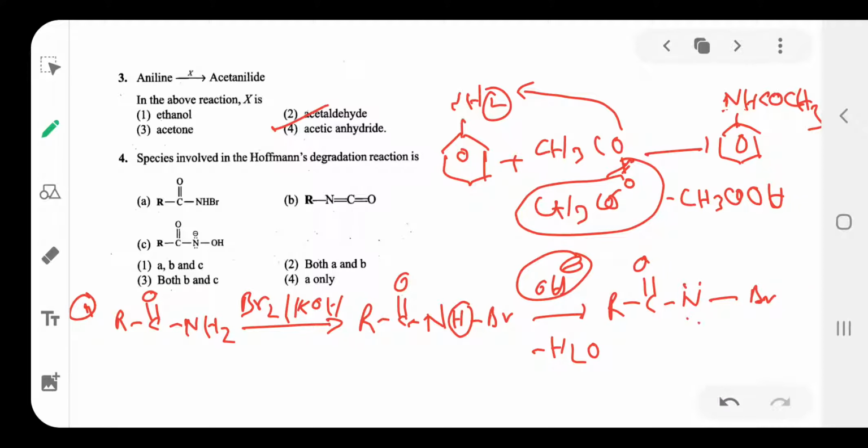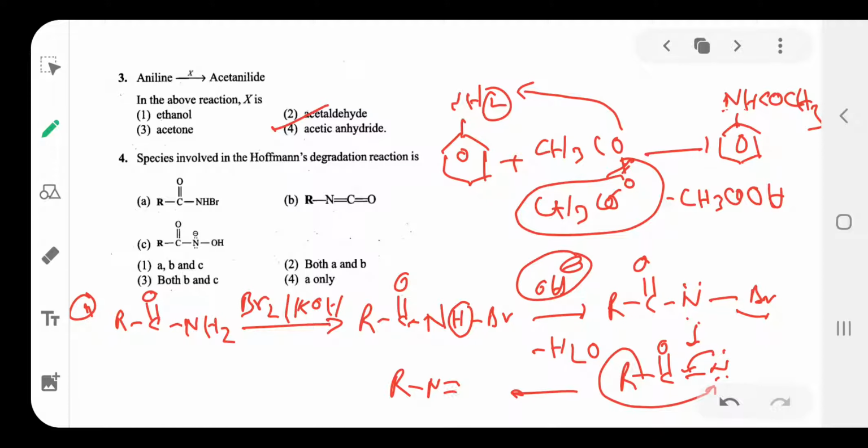Okay, here bromine is separated to form RCON. Again it shifts to this side and forms a double bond to give alkyl isocyanate, R-N double bond C double bond O, isocyanate.